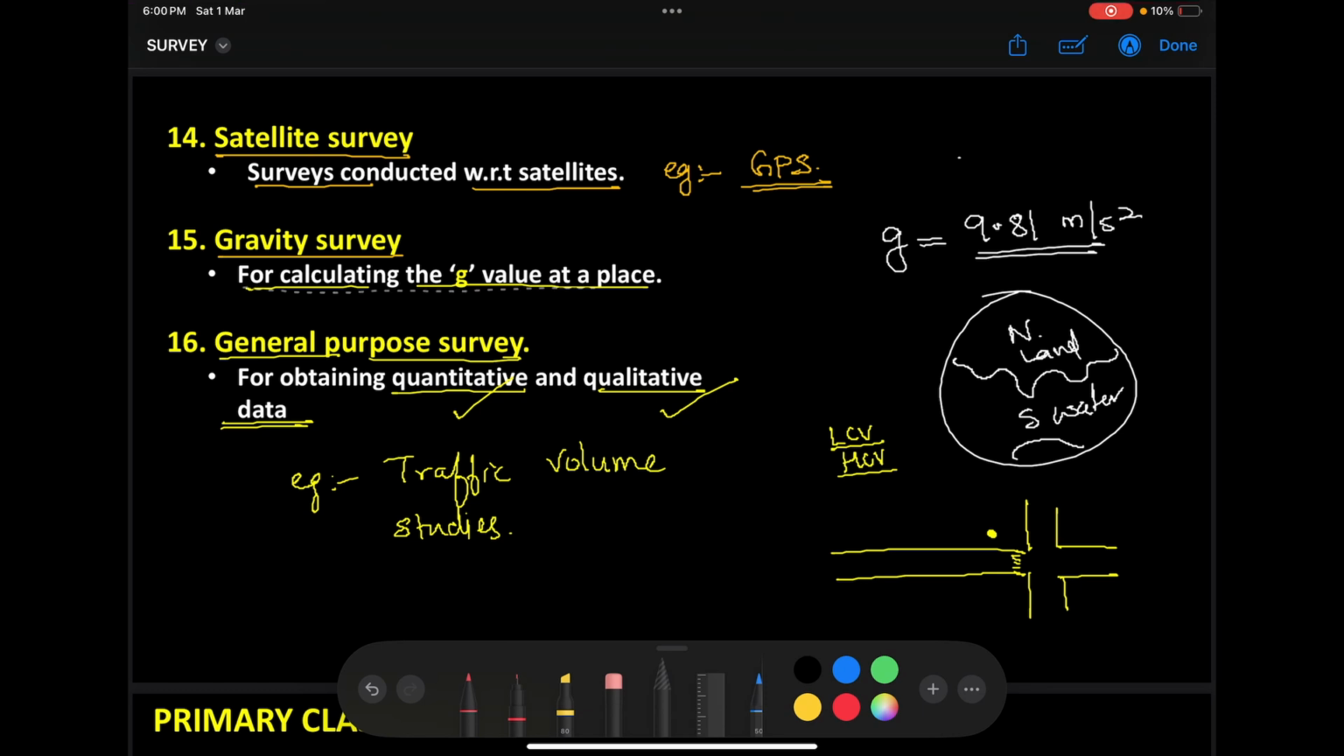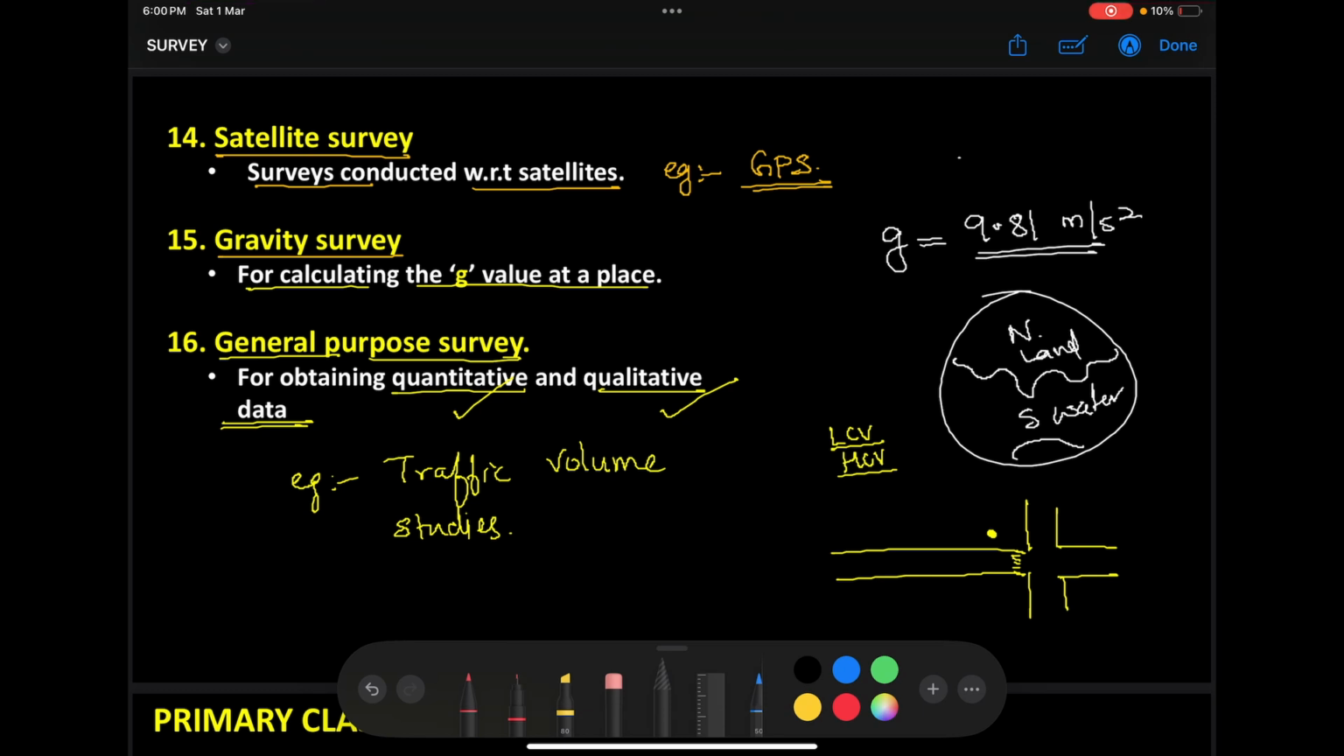That's it. Now the last survey we need to discuss is our general purpose survey. See, general purpose surveys are conducted to obtain qualitative and quantitative data. For example, imagine that you want to improve the signal timing of a junction. Right? So you can think about the busiest junction near your house, and imagine that you need to improve the signal timings. Since you study transportation, you might know this very clearly.